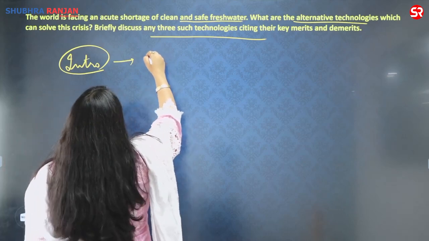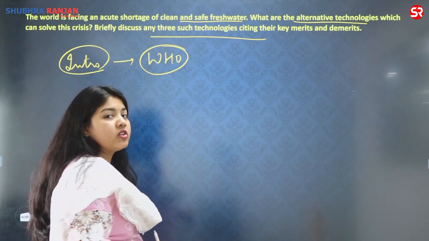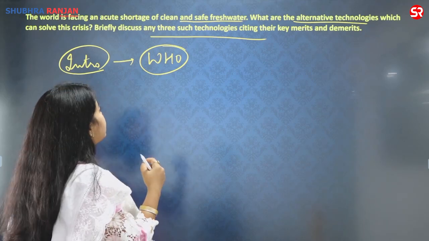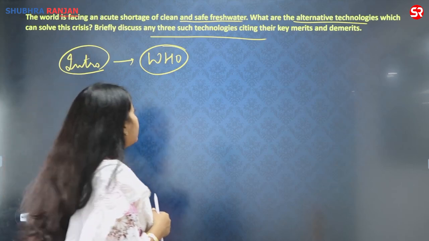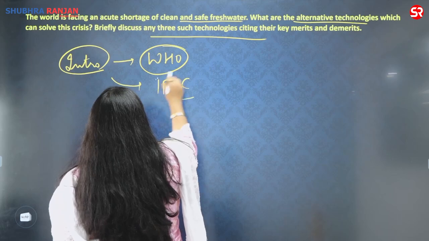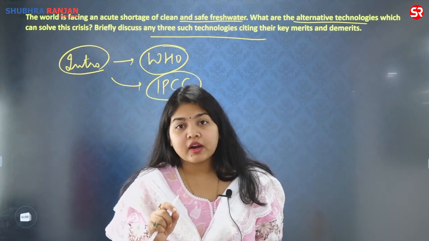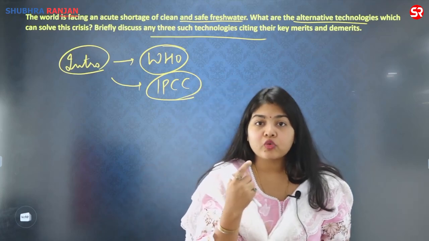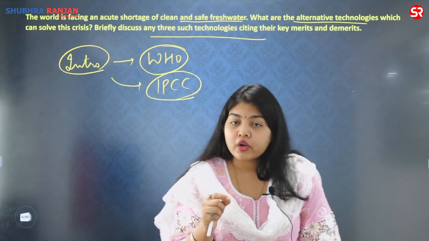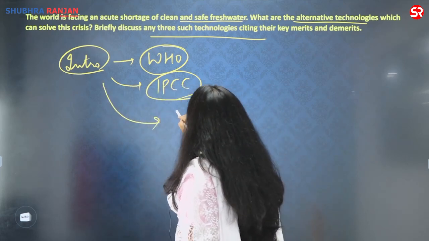This data can be from WHO, highlighting how more than 50% of the human population is facing the water crisis, especially safe drinking water. Or you can also give the data from IPCC, how the IPCC has said that the tropical and subtropical countries, including India, are in future going to face a severe drinking water crisis because of the limited fresh water. If you want, you can also give the observation by the economic survey.